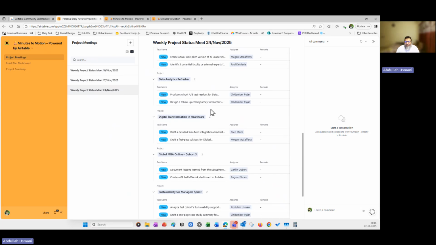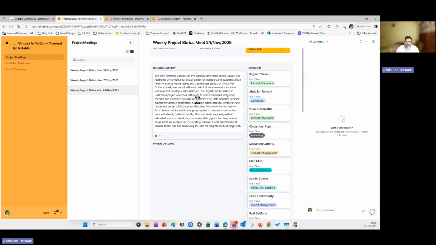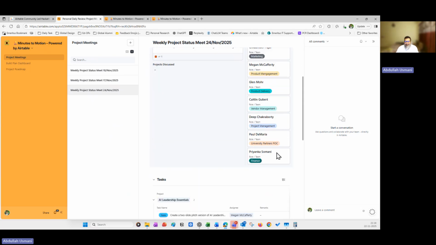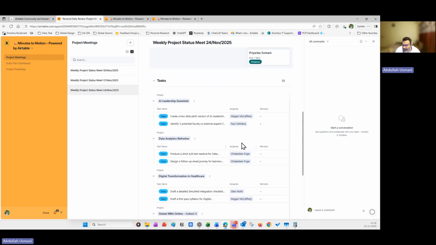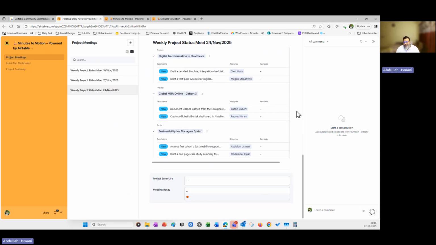Oh, here. So now we have all the tasks that have been created for each of the projects. All are tagged as new because they are new projects and assigned to the respective stakeholder. As you can see, we have the extracted summary and the participant list, which we added manually. Remember that we can work on it and make the participant list dynamic as well.